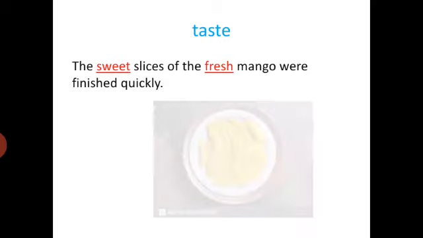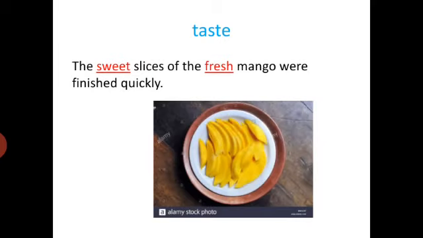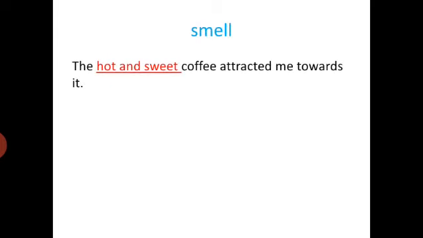The sweet slices of the fresh mango were finished quickly. Now, while reading this sentence, you will also feel the same taste. Now, how do adjectives help you to smell? The hot and sweet coffee attracted me towards it. So, the adjectives hot and sweet help us to imagine that the coffee would be very hot and sweet.